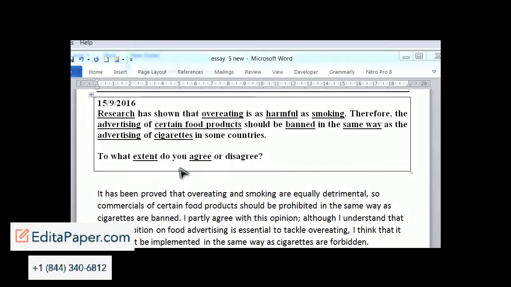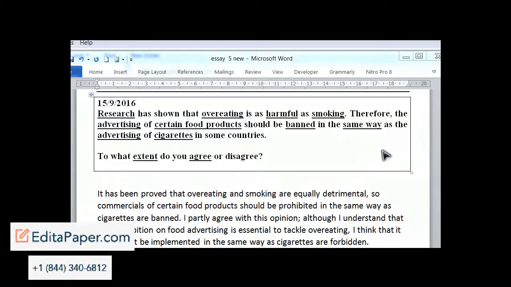And you can't really be arguing about this research because we don't have the results of this research here. Well, we know what the outcome is, but we can't see a breakdown of exactly the details of what the research found. So you can't really be agreeing or disagreeing with this research. Take this as a fact. So sometimes with these topics, a part of them is a fact and a part of them is an opinion, and it's the opinion that you should be agreeing or disagreeing with, and the opinion comes in the second sentence.